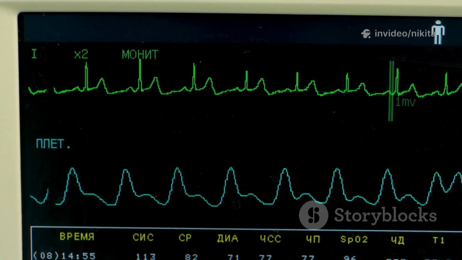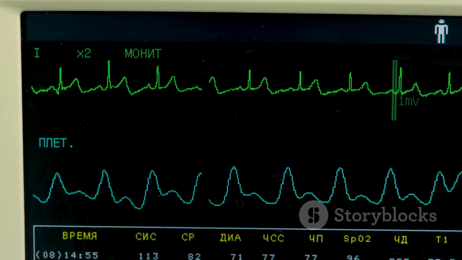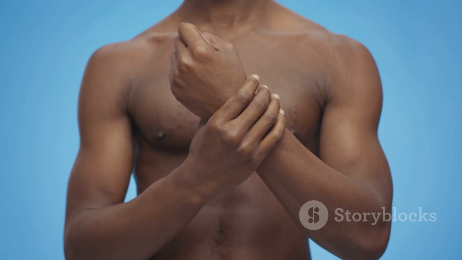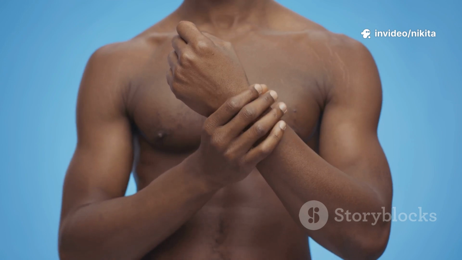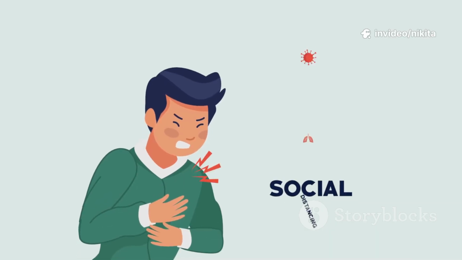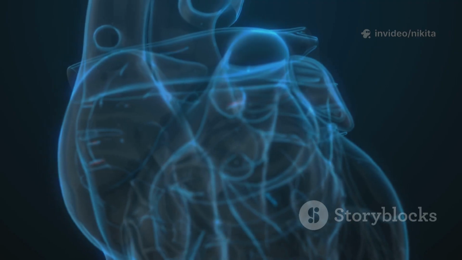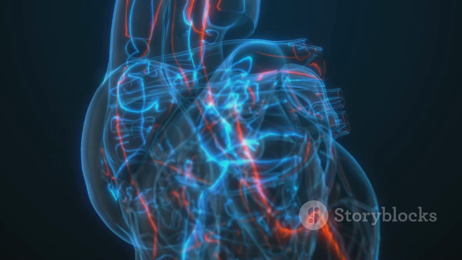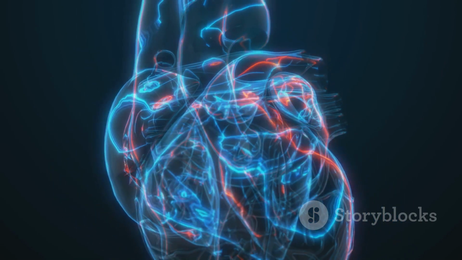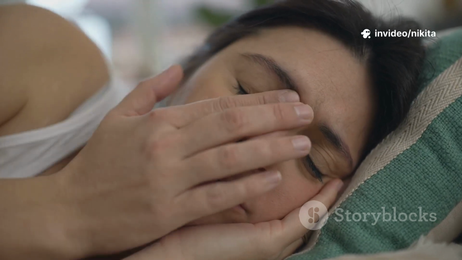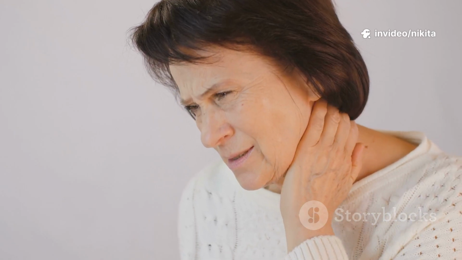In its early stages, CAD may present with no noticeable symptoms at all. But as the arteries narrow due to plaque buildup, you might start to feel chest pain or discomfort. This chest pain or pressure is especially common during physical activity or exertion. Other warning signs to watch out for include shortness of breath, even with minimal activity. Persistent and unexplained fatigue can also be an indicator. You might also experience pain in the arm, neck, or jaw, which can sometimes be referred pain from the heart.